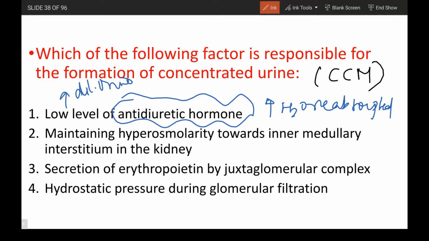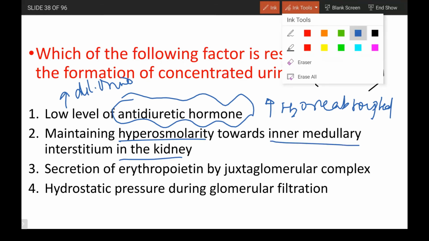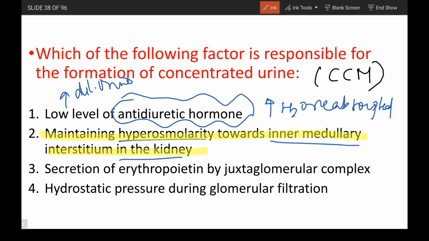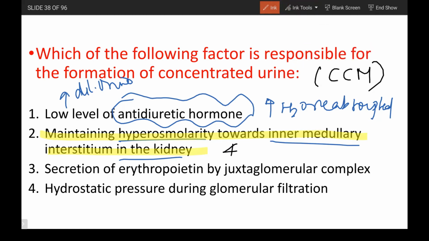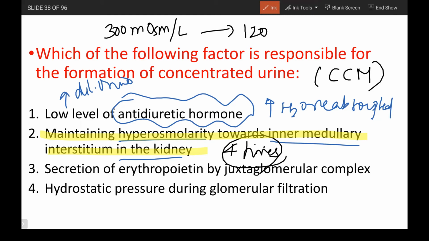Maintaining hyperosmolarity towards the inner medullary interstitium in the kidney. So you all know this is a direct statement again. That is going to concentrate the urine for how many times? Very good. It is 4 times. That's why if you see that diagram, it will start from 300 milliosmoles per liter, the normal plasma osmolarity. At the inner part of the medulla, it would be 1200 milliosmoles per liter, which means the concentration has taken place about 4 times.